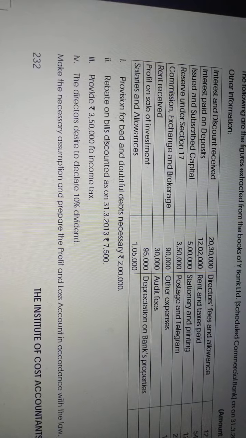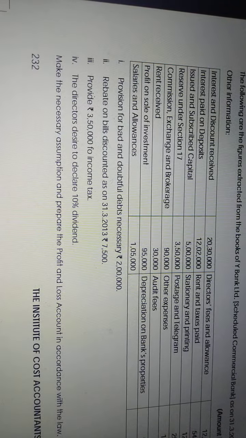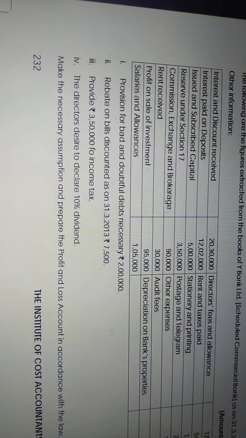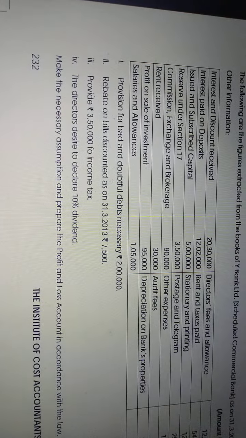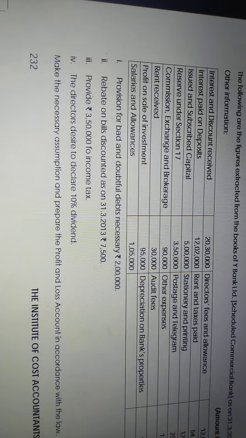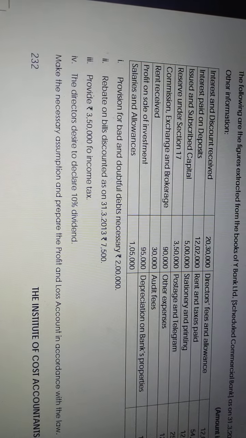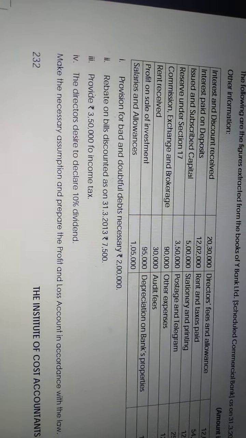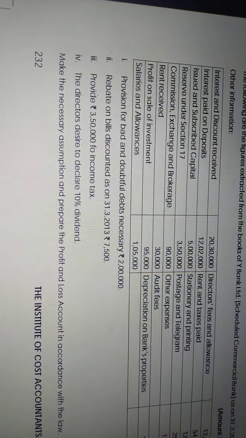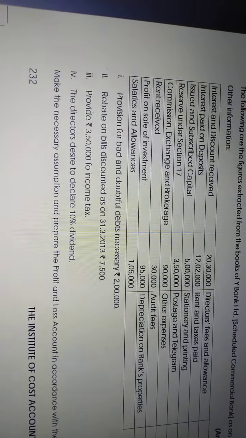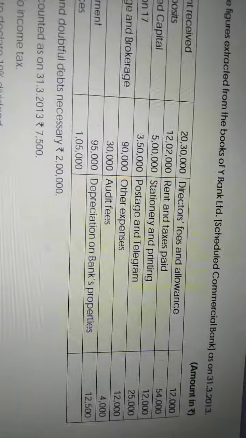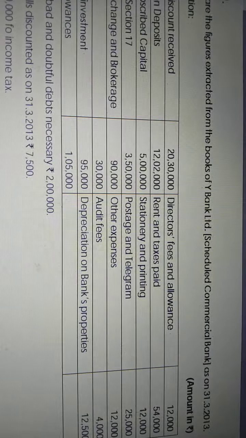Expenses. Under the expenses, how many schedules do you have? Schedule 15 is what? Schedule 15 is interest expenses. Schedule 16 is what? Operating expenses. If I want to operate, I have to pay salary. If I want to operate, I have to provide depreciation. If I want to operate, I have to pay rent. If I want to operate, I have to pay all other expenses. So salaries and allowances are operating expenses. Like this, director fee. Director fee is similar to salary. This is also an operating